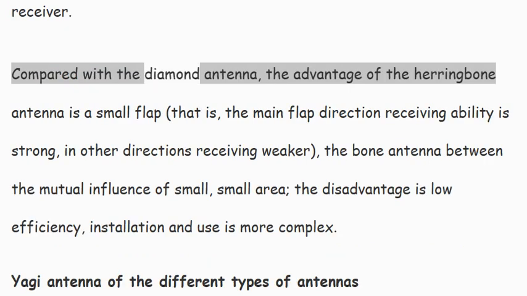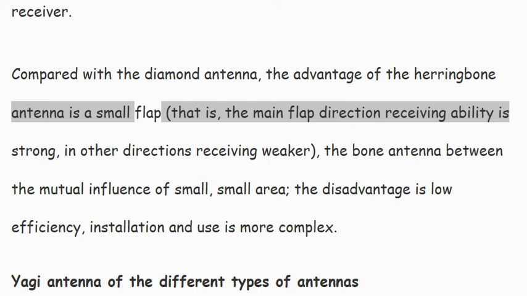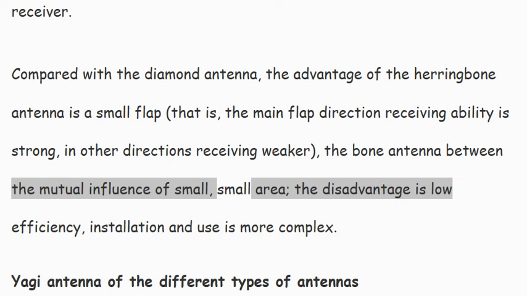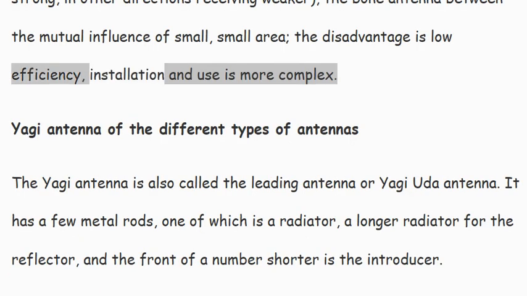Compared with the rhombic antenna, the advantage of the herringbone antenna is a small side lobe, that is, the main lobe direction receiving ability is strong, and in other directions receiving is weaker. The mutual influence between the bone antennas is small in area. The disadvantage is low efficiency, and installation and use are more complex.